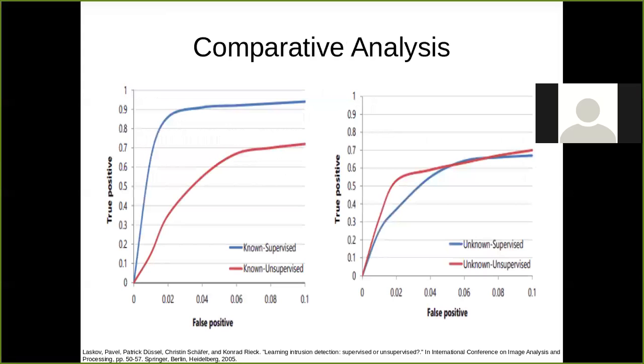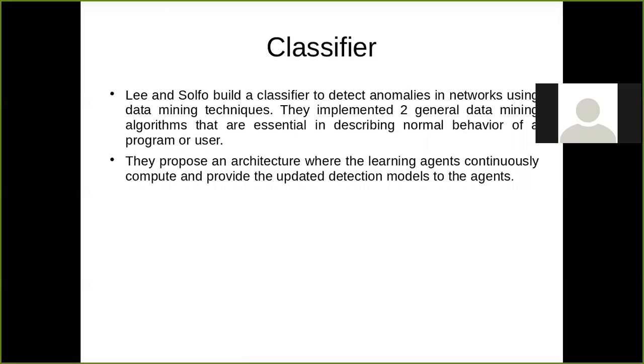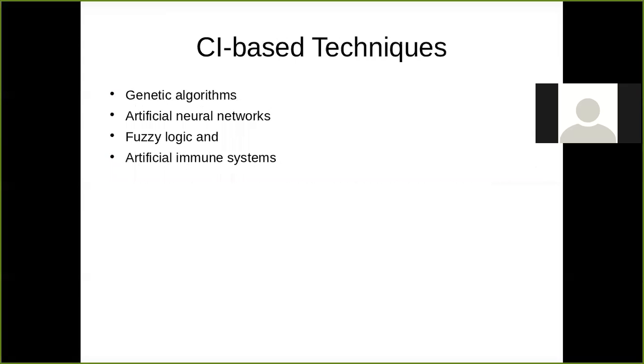These are AI based. Another group of researchers built their classifier to predict the behavior of the user or programmer, normal or not. Next is CI based, that is computational intelligence based techniques, which I told you about already.